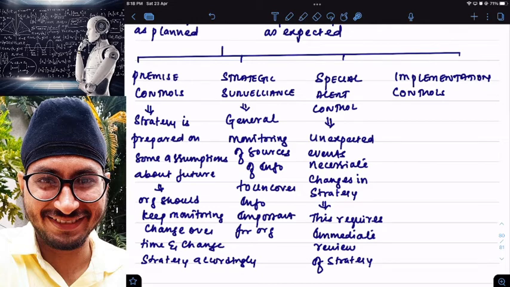And then we have implementation control. There are two types of implementation controls. The first one I told you: monitor strategic thrust. Clear?